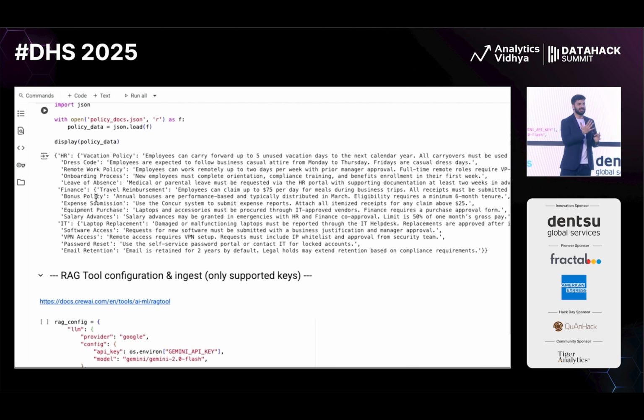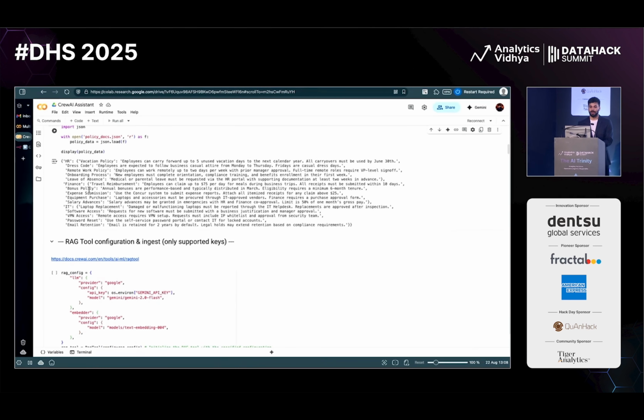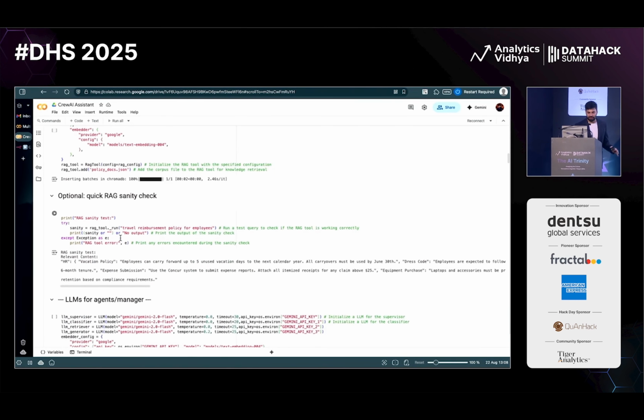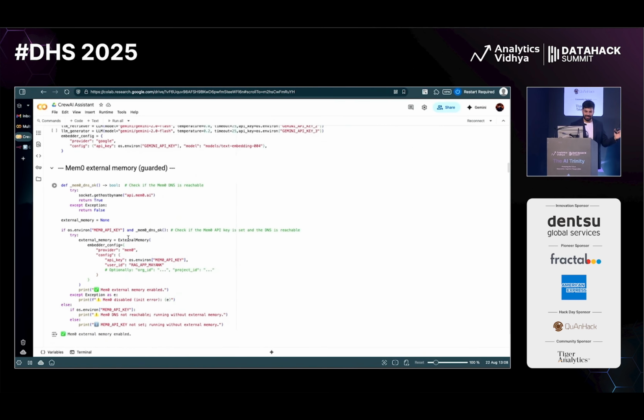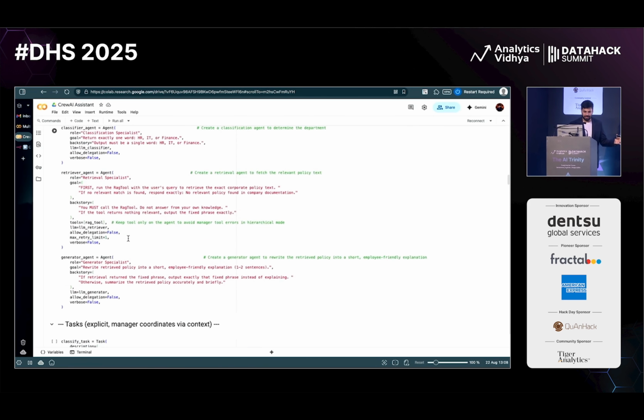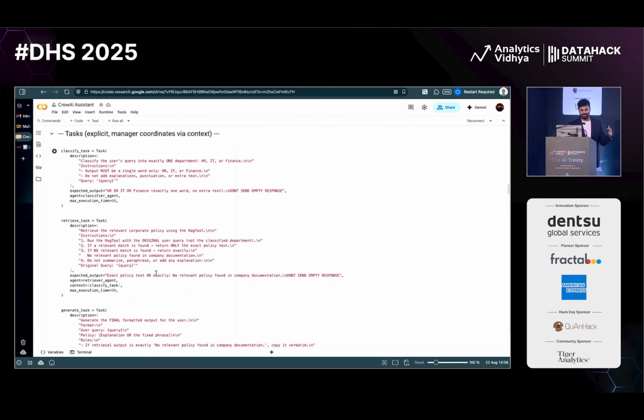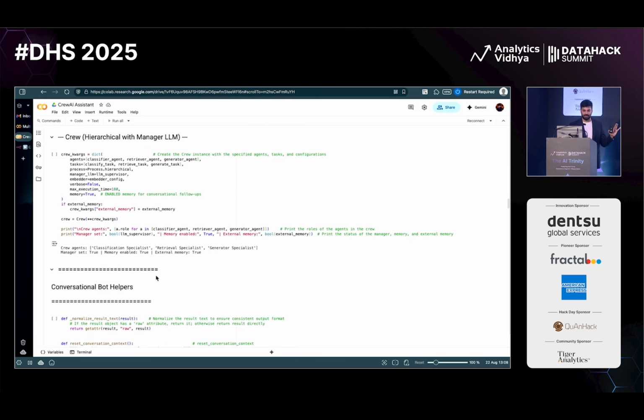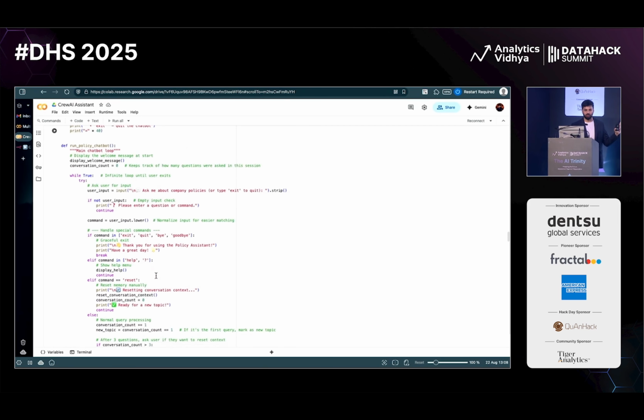Thus making sure that HR or your manager is a lot freer. So these are the policies which I have created. After that, if I zoom out, we can see how I've created a RAG config, multiple agents, something for memory, then tasks, etc. All these things I have created and made a very, very big code so that I can do what I want to do, right?